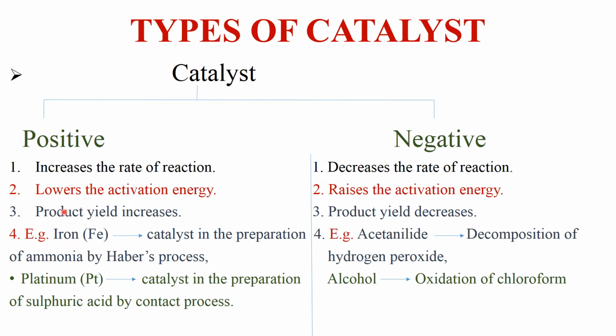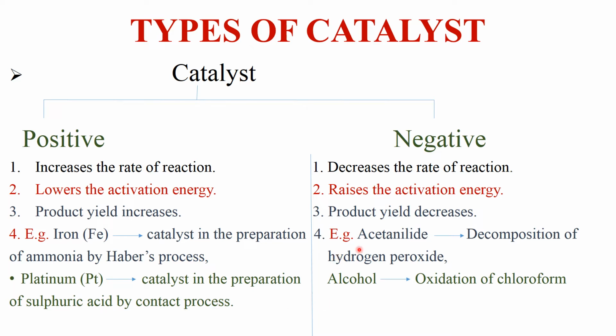Next, an example of positive catalyst is iron. Iron is used as catalyst in the preparation of ammonia by Haber's process. Here iron is a positive catalyst. It means when iron is added in Haber's process, it increases the rate of reaction. Similarly, platinum is also a positive catalyst in the preparation of sulfuric acid by contact process.